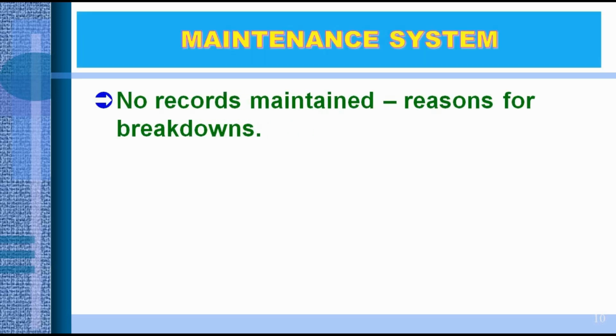Now comes to the next point. No records are maintained of reasons for breakdown. We can go for why analysis if this type of problem occurs more than 3 times in a month. Otherwise, it is not required to maintain any type of record of why this happens, who operated the machine, how he operated the machine. These things are not required.